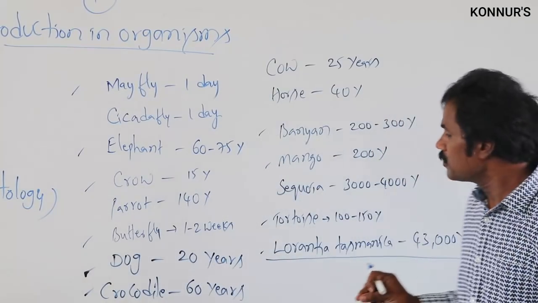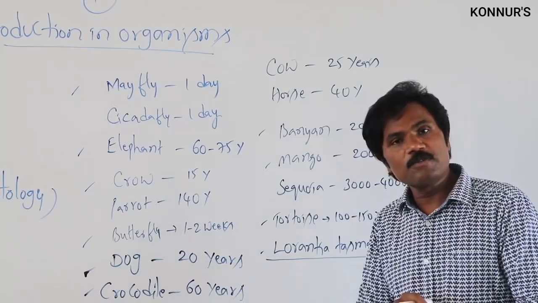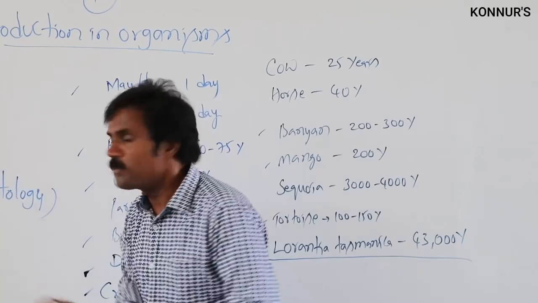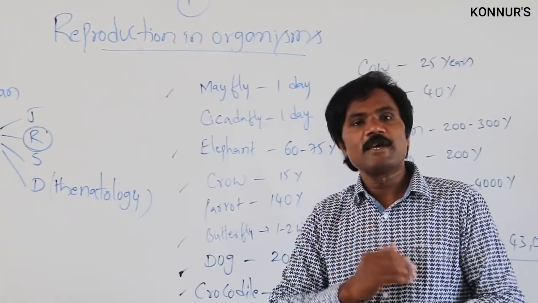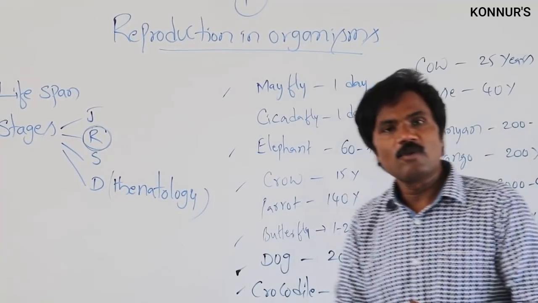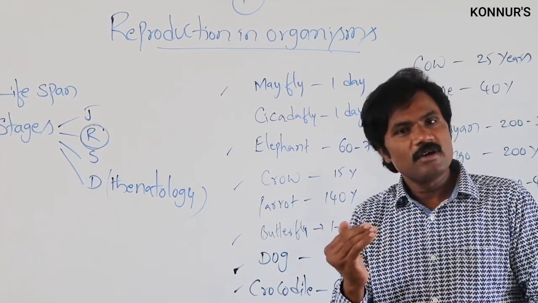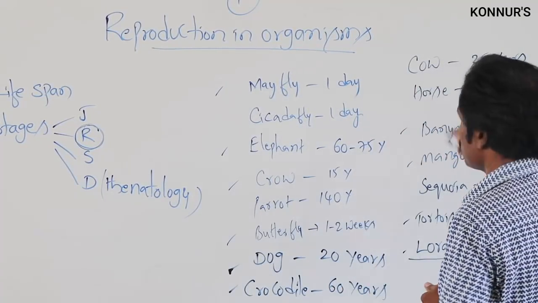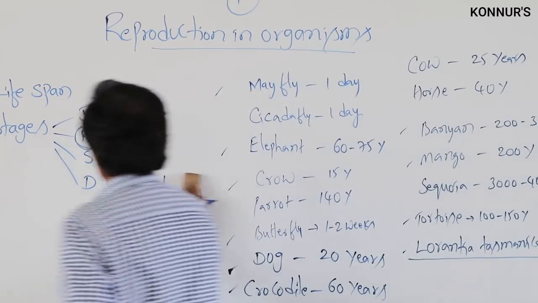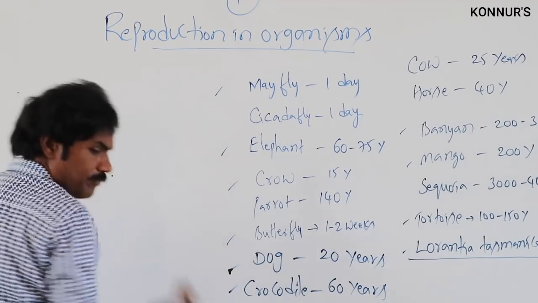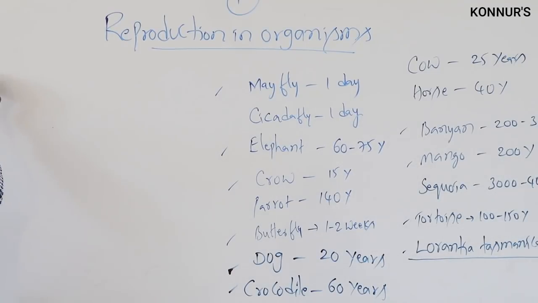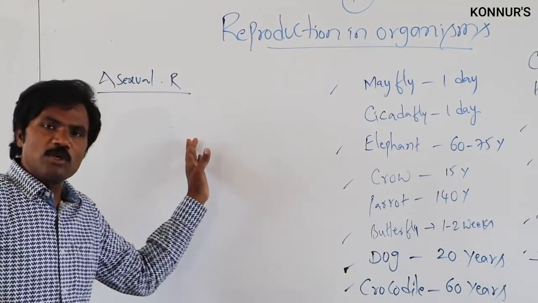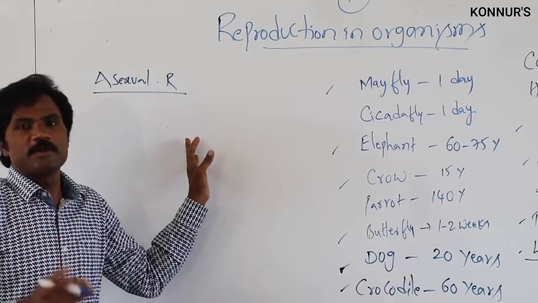Then apart from these particular aspects, in reproduction, there are two different types of reproduction present. What are the two different types? One is the asexual mode, another one is the sexual mode. In this asexual mode of reproduction, many different aspects are there.